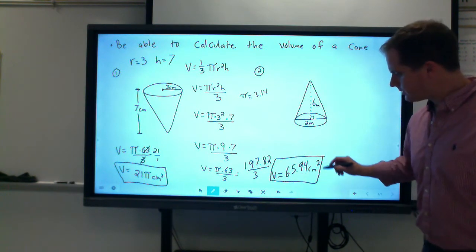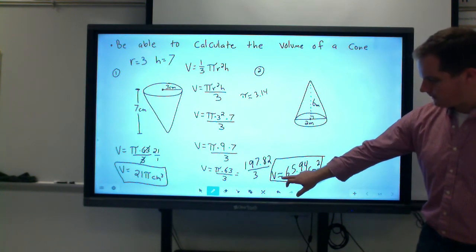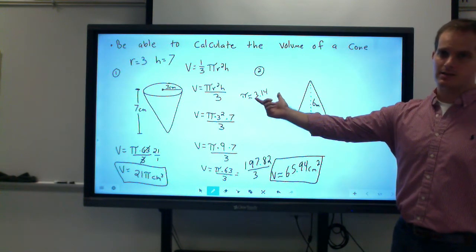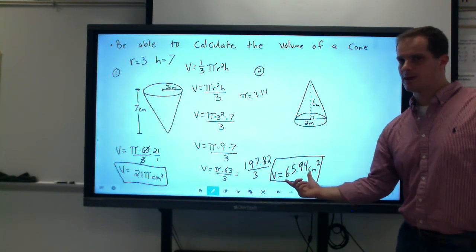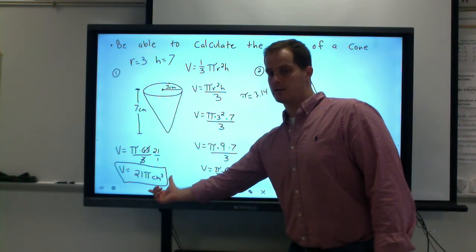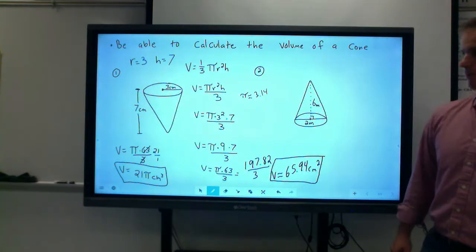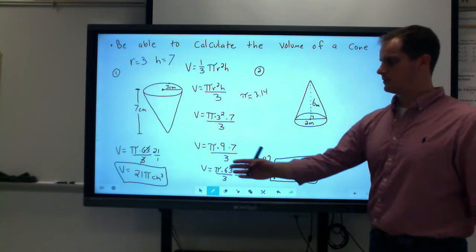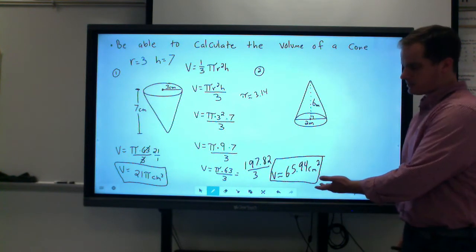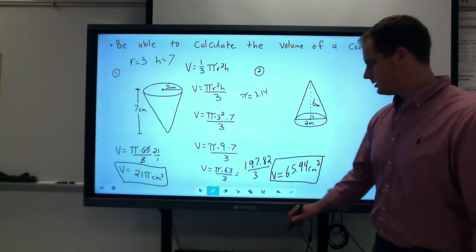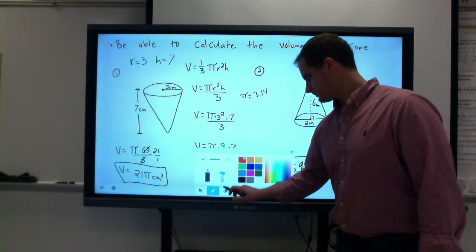All right. You'll notice that for volume, I put the wavy equal sign because, again, this is an approximation because pi is irrational. So we're trying to get really, really close to the actual volume. But if we put our answer in terms of pi, so there's 21 pi centimeters cubed, that's actually the more exact answer. And some schools are different. They may ask you to put your answer in terms of pi. Some may actually ask you to write the decimal value out. All right, let's take a look at another example.